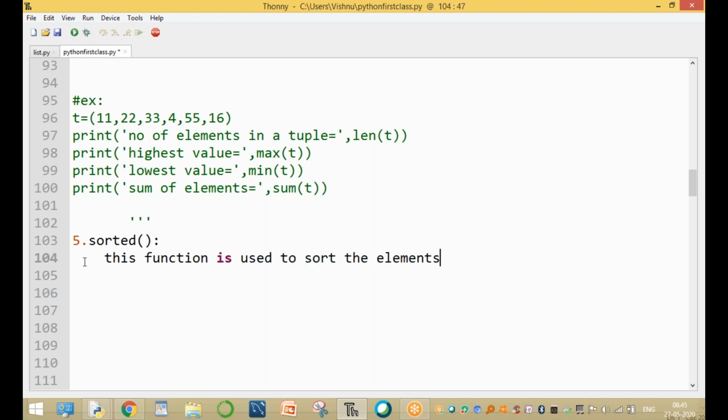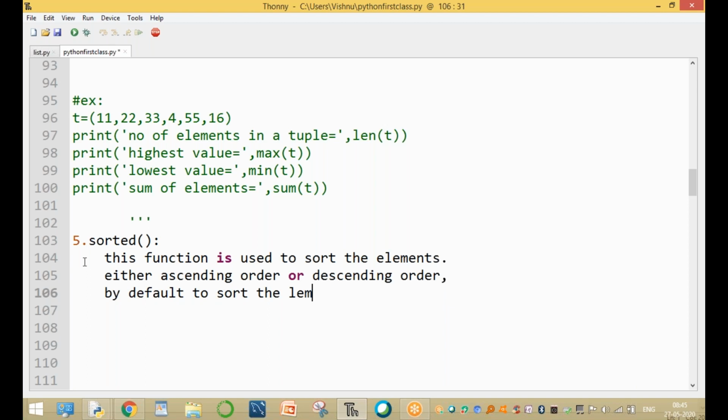So how to sort, sir? There are two ways: either ascending order or descending order. By default, it sorts the elements in ascending order.